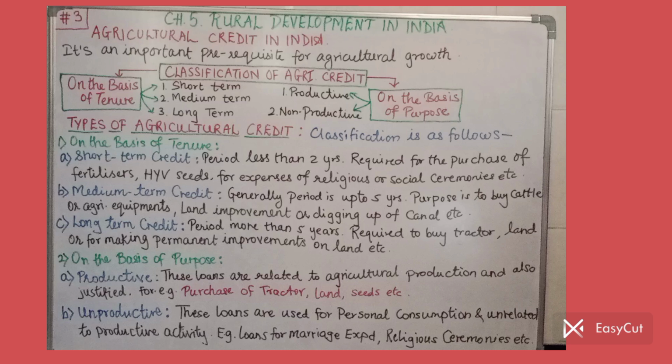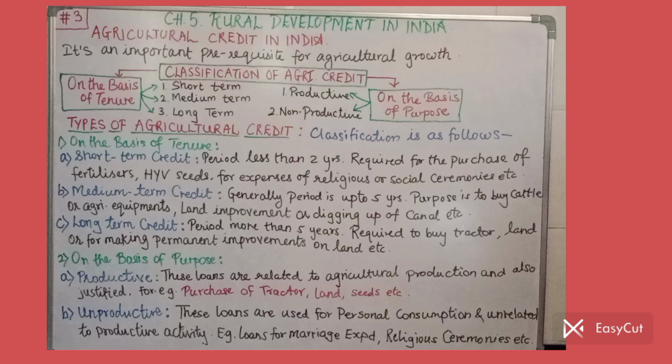That kind of credit is given under long term credit. So on the basis of tenure, I repeat: short term credit up to 2 years, medium term credit up to 5 years, and long term credit more than 5 years.